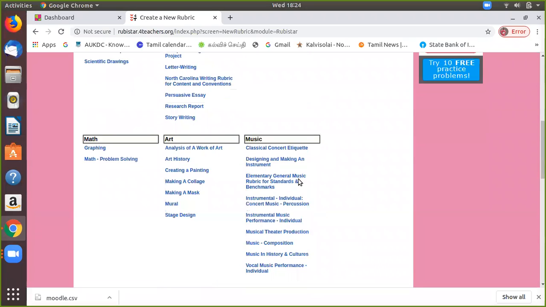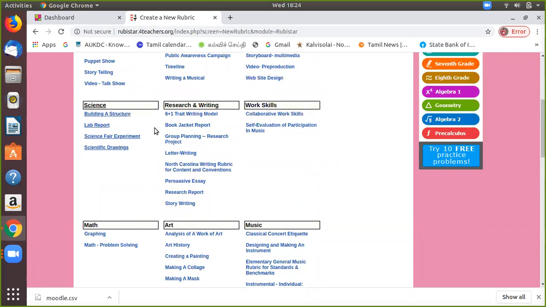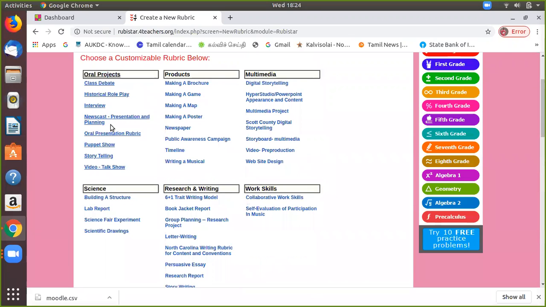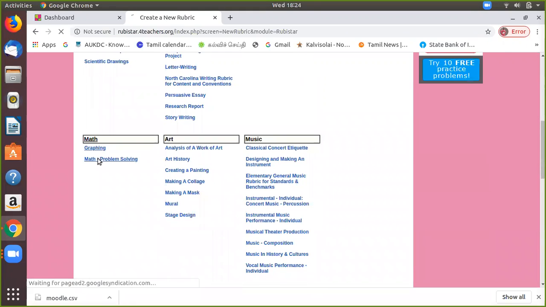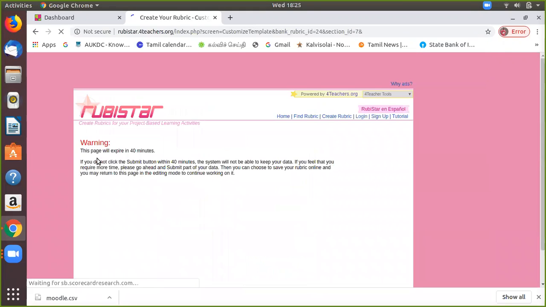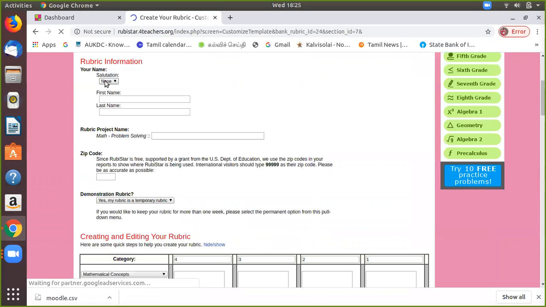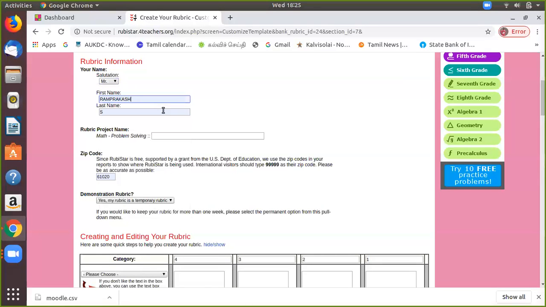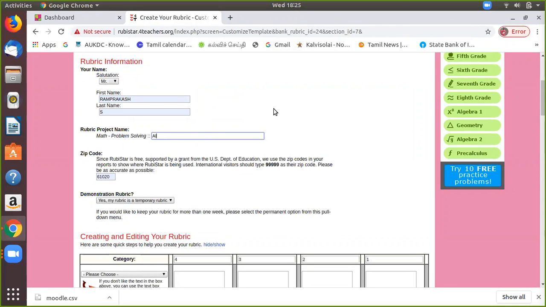For example, I can create one methodology under mathematical problem solving. It will ask for the mathematical project name, so I can give algebra.